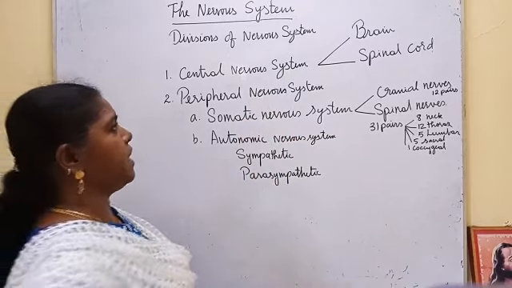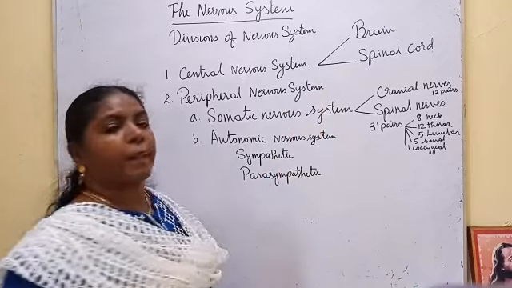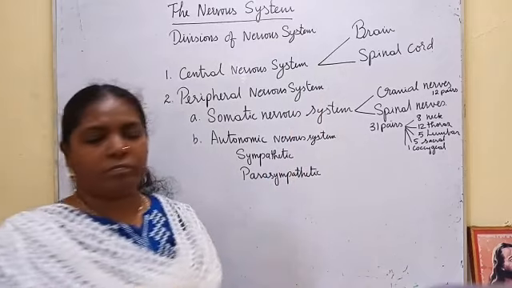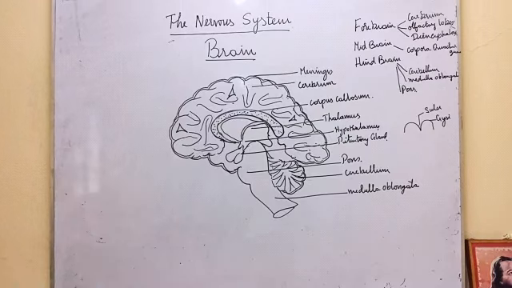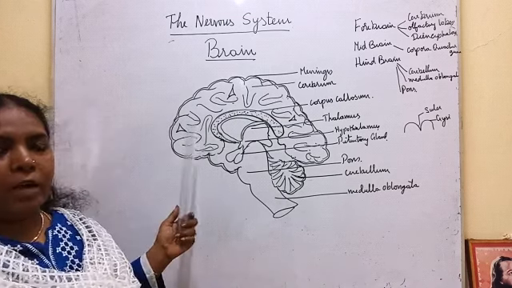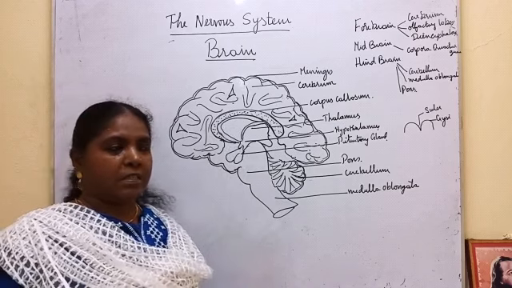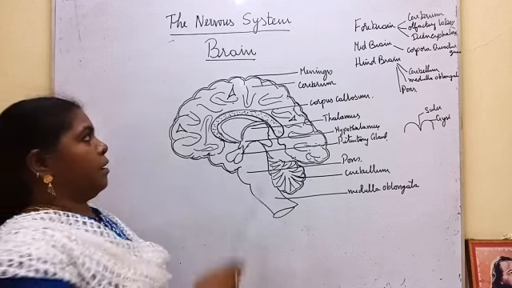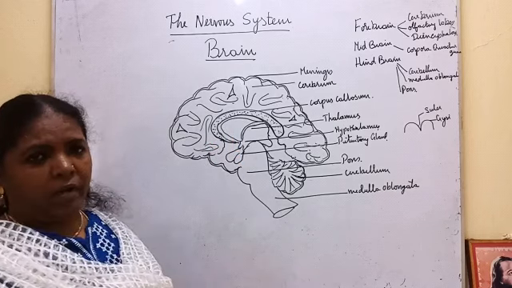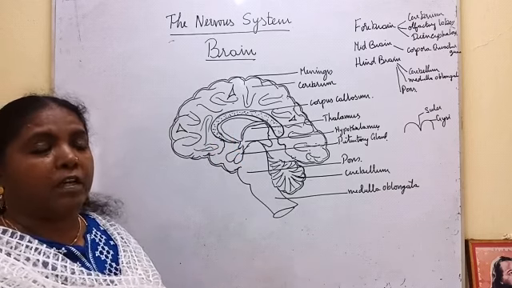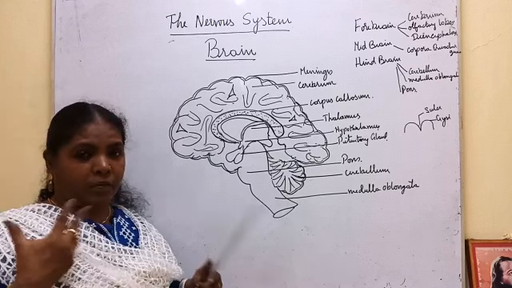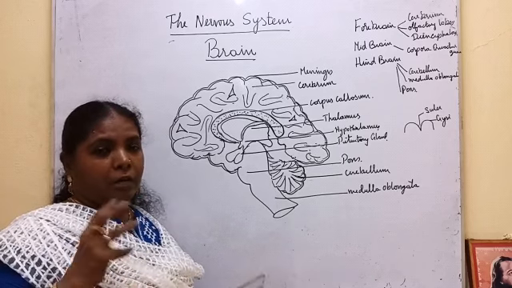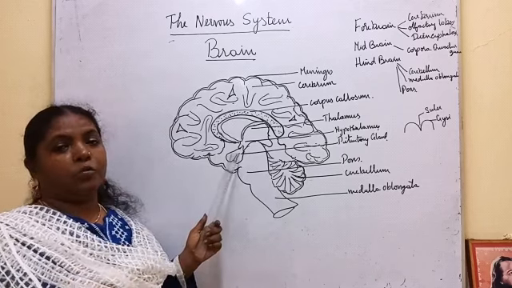Now next we are going to see the parts of the central nervous system, brain and spinal cord. Brain. The human brain is kept in the cranium. It weighs 1.35 kgs. It consumes 25% of the oxygen that we take in. 25% is required by the brain.